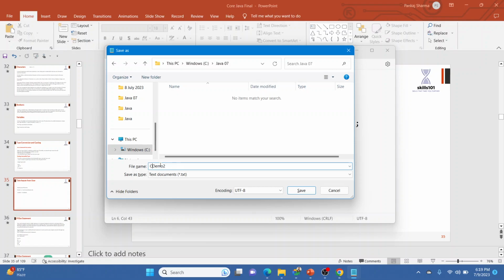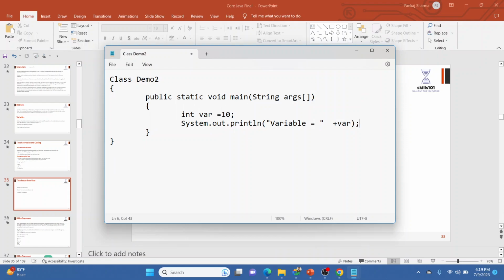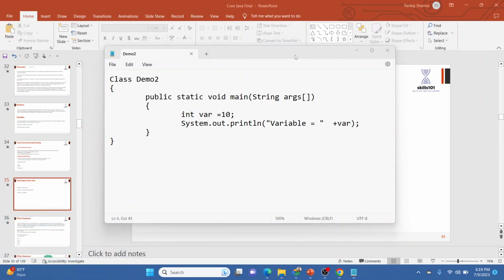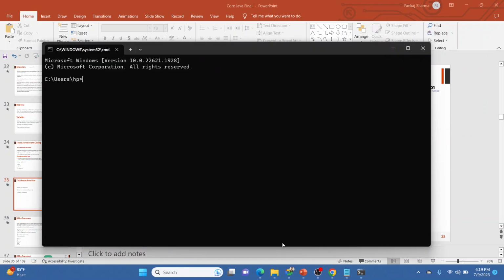We learned yesterday that we have to save the file with the same name as the class, Demo2.java. Now there will be an error when we are going to execute it. I'm going to show you. There are a few things we didn't do, like we didn't declare the class public. This is a basic thing that we need to do, otherwise there will be an error.